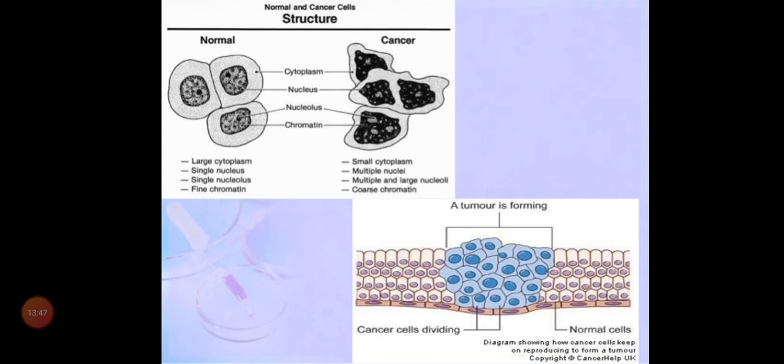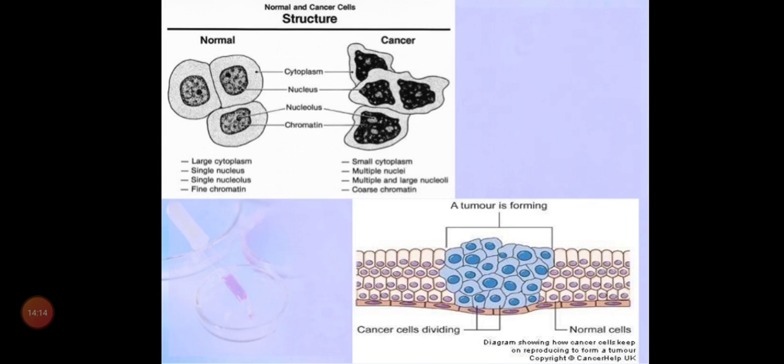The first cell is normal, with a proper amount of cytoplasm, a central nucleus, and inside the nucleus, the nucleolus and chromatin network can be seen. Coming to the cancerous cells, because they keep on dividing, the cytoplasm level is reduced. So there is small cytoplasm and many nuclei, because it is going to form many cells, and we can see more nucleoli.